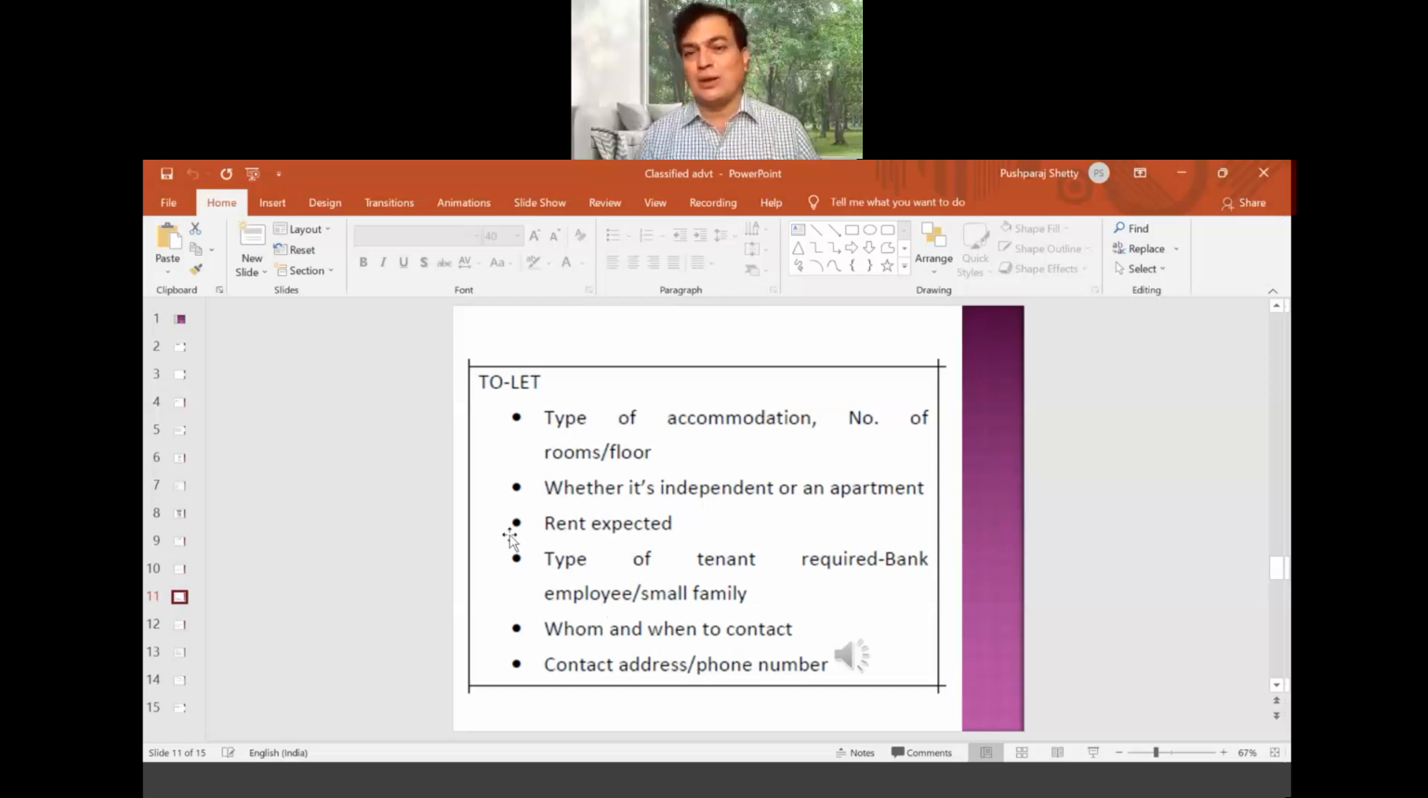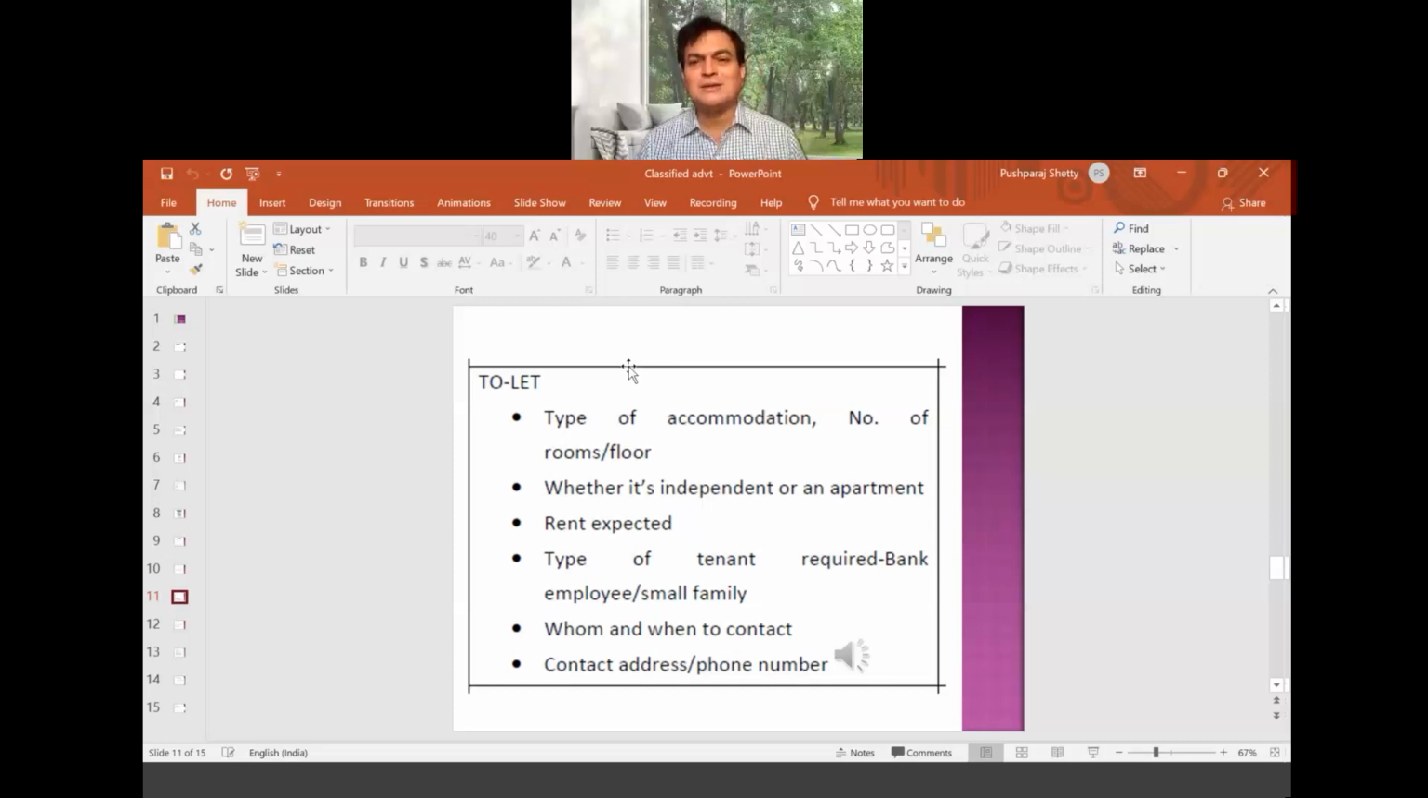Type of accommodation, number of rooms, floor. You want to let the house on rent, so you want to give your house on rent. So what will be the heading? That heading will be to let. So that kind of question will come in the examination. So remember that the heading has to be to let only. You can't have some other heading there. I hope it's clear to you.